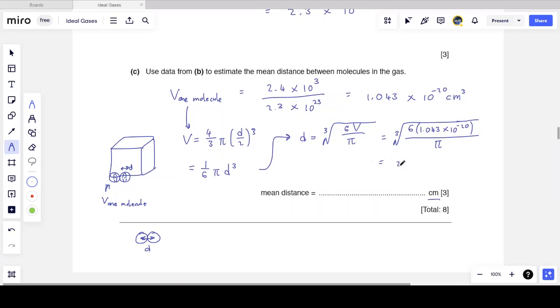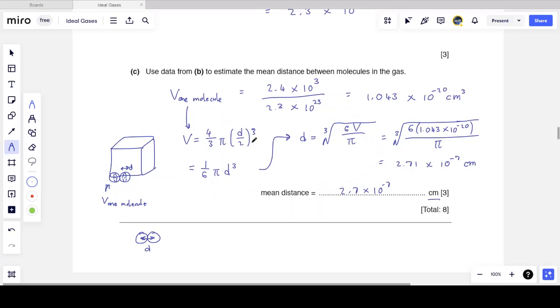And what I get is 2.71 times 10 to the minus 7 centimeters, which to two significant figures is 2.7 times 10 to the minus 7 centimeters. So that's the mean distance between atoms. That's the separation between the center of one atom and the next one. Again, on average, the atom might be smaller than this, but if I assume that they occupy the volume of a sphere, this is what the mean distance would be.